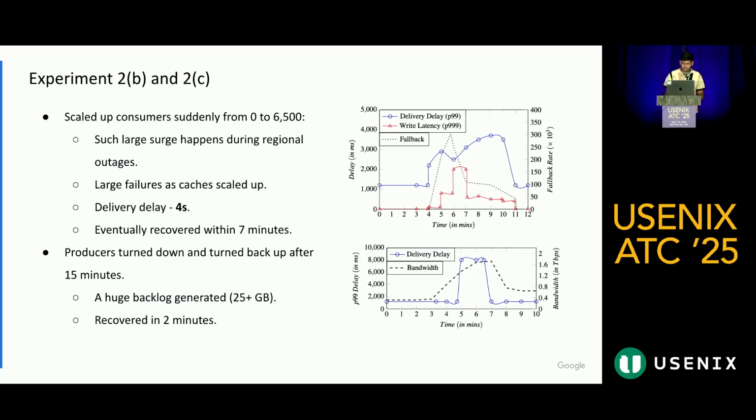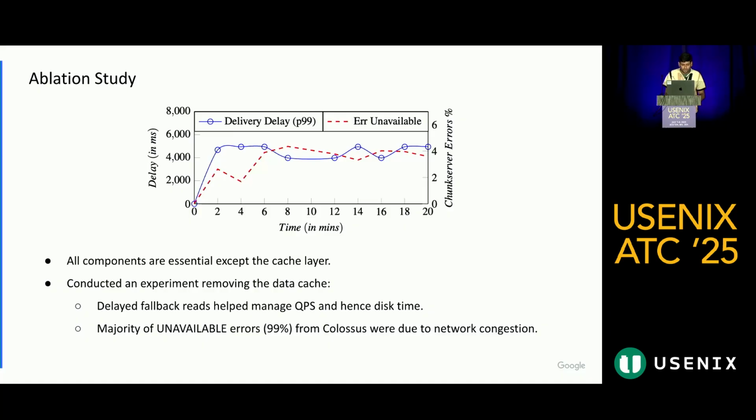We also have other experiments like testing a sudden scale up from 0 to 6,500, or turning down producers and then turning them back up after 15 minutes, which creates a huge backlog of messages to be delivered. In all those cases, the system does destabilize for a few minutes and then eventually stabilizes. We also conducted an ablation study where we removed the cache layer and relied purely on Colossus. We observed that Colossus was running into a lot of unavailable errors, mostly caused by network congestion.